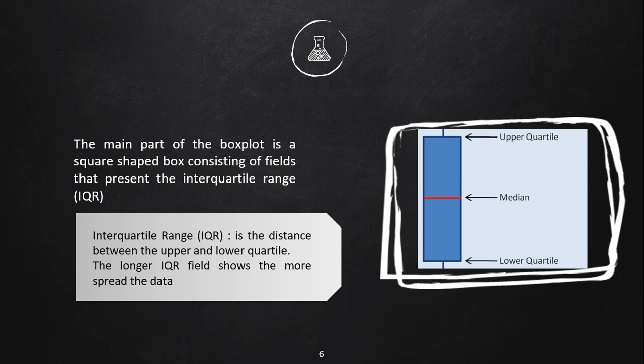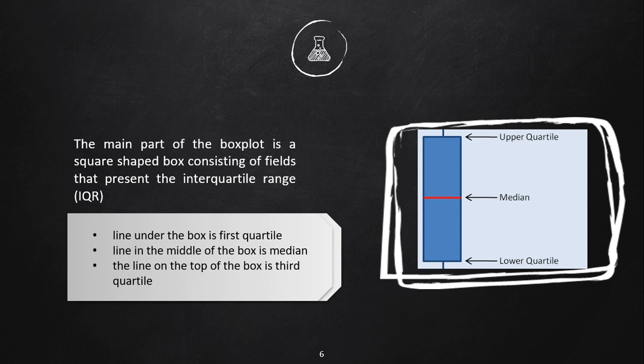The longer the IQR field is, the more spread the data. Line under the box is first quartile. Line in the middle of the box is median, and line on the top of the box is third quartile.